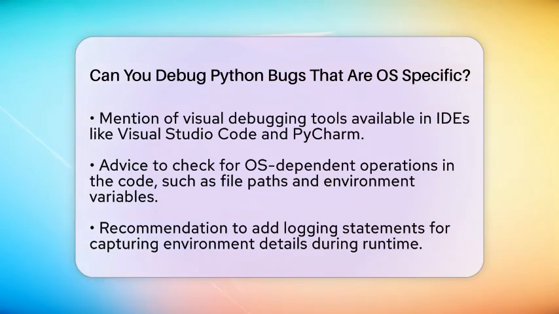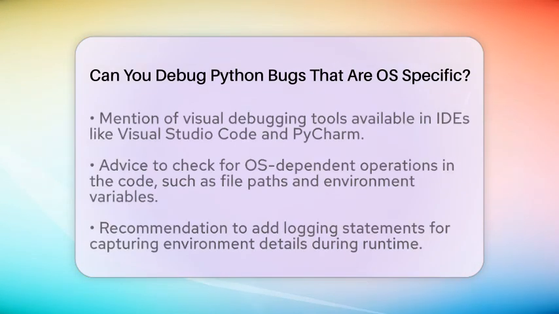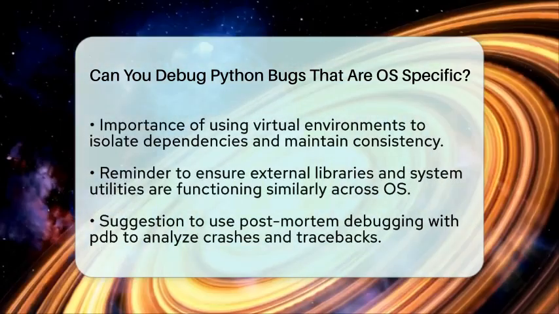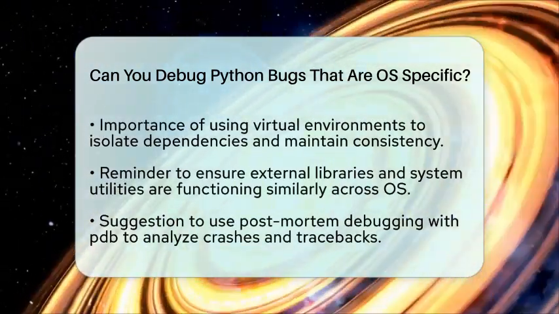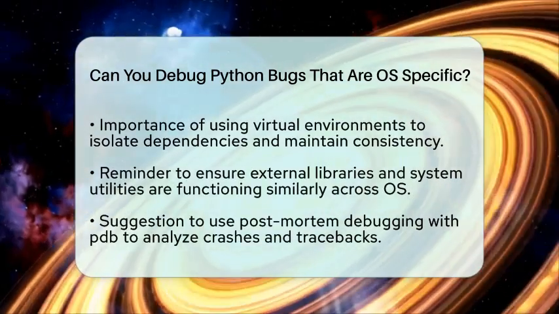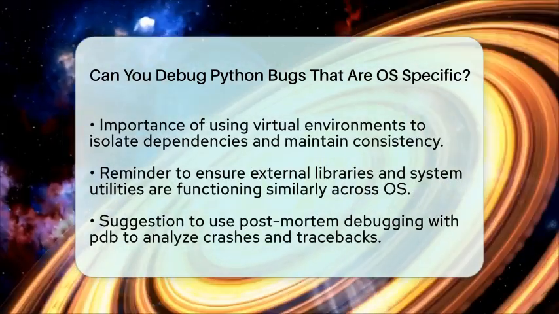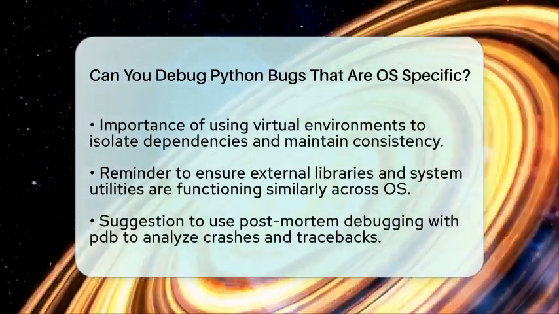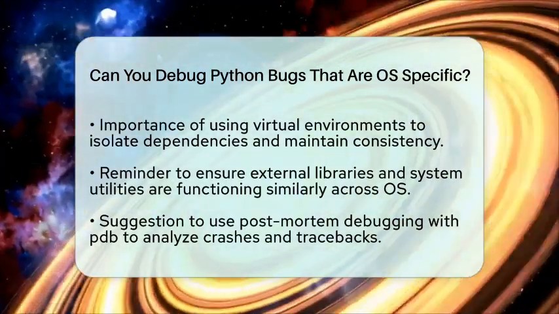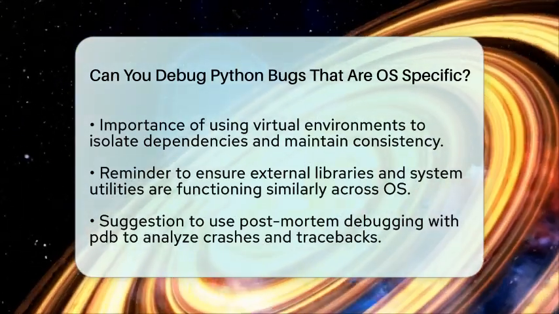Using virtual environments is another great practice. They help isolate dependencies and ensure that your Python environment is consistent. Differences in installed packages or versions can sometimes lead to operating system-specific bugs. If your Python code relies on external libraries or system utilities, make sure they are installed and functioning similarly on the target operating system. Variations in these components can lead to failures that are specific to a particular operating system.